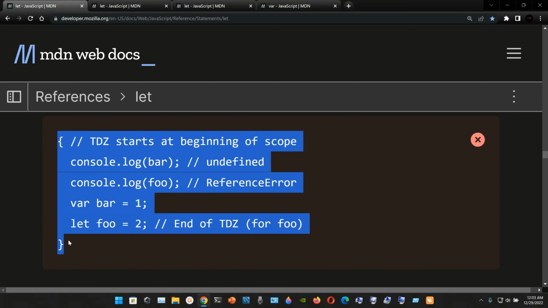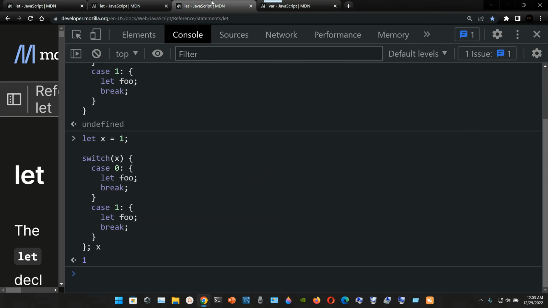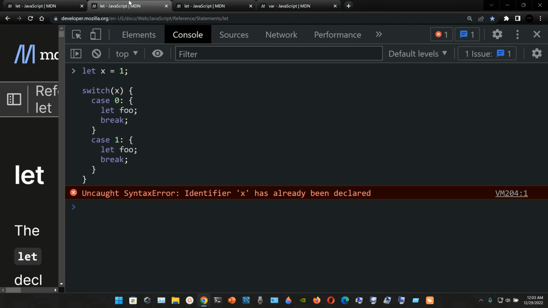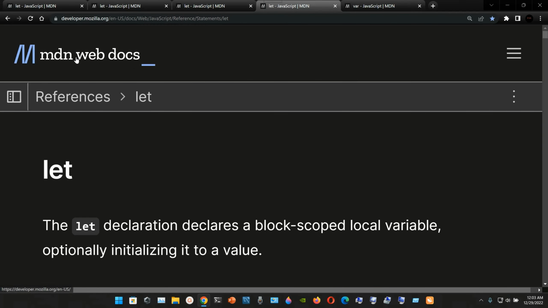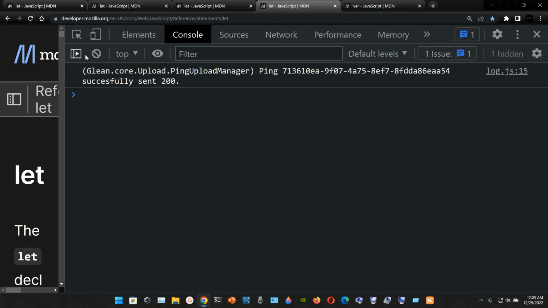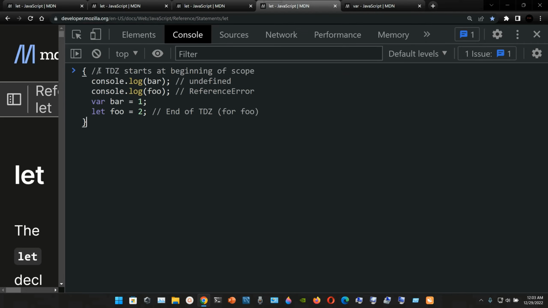So here we have this example, and I'm gonna clean it up. I'm just gonna go to another tab here, Control Shift I, and okay, so inside of the curly braces, TDZ starts at the beginning of scope. So here you have the console.log var, the console.log foo, and now you have the declarations.